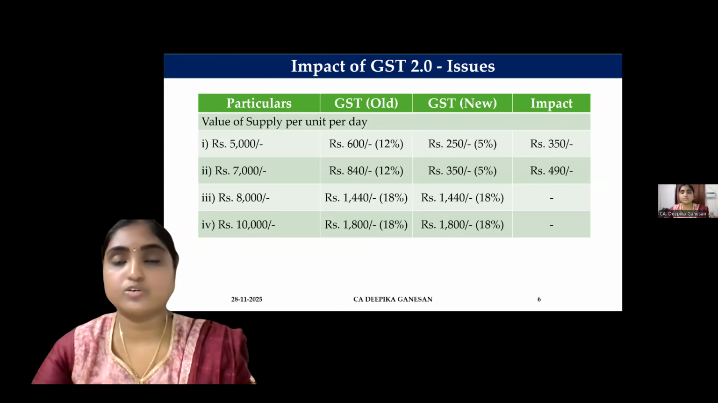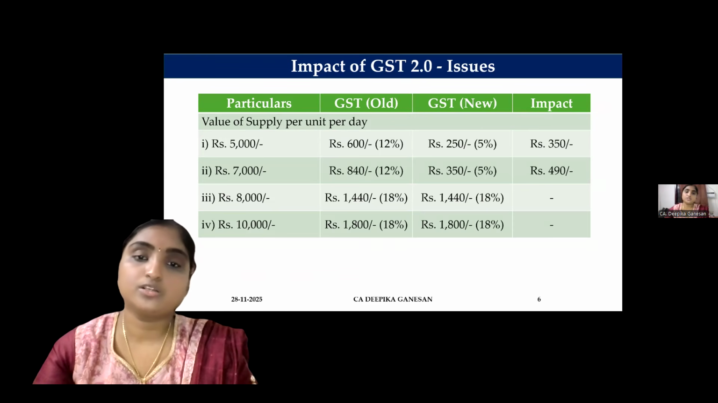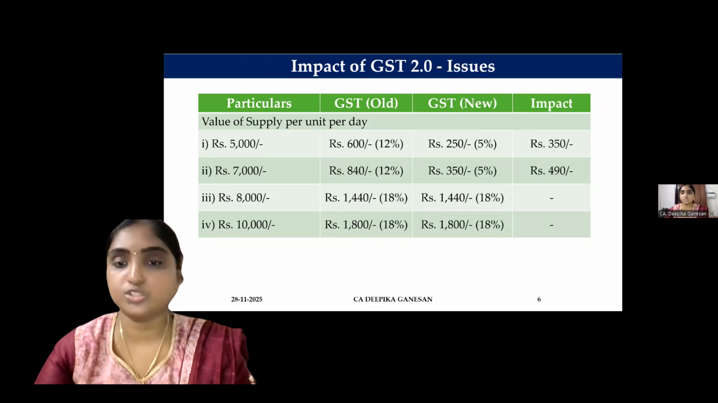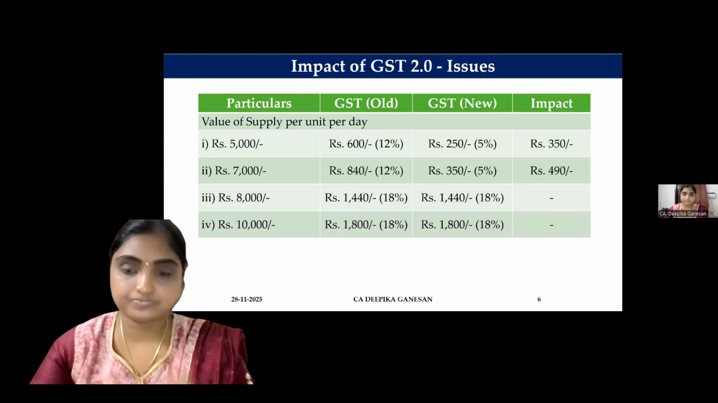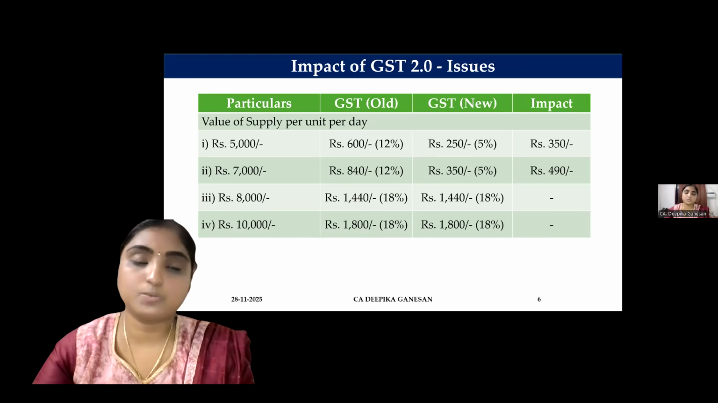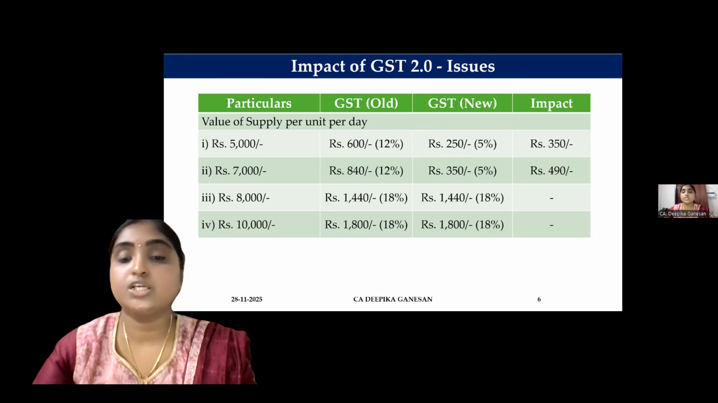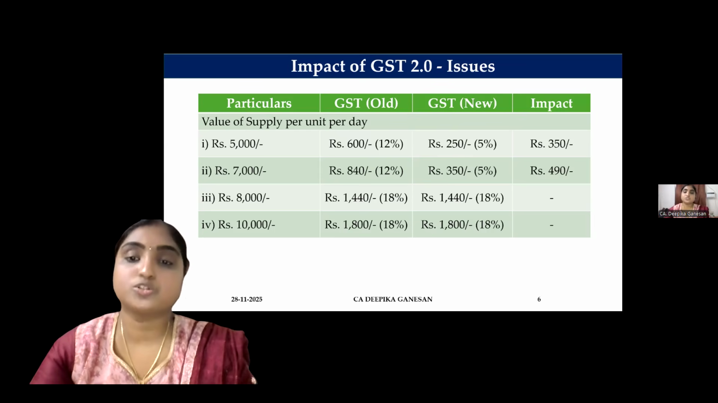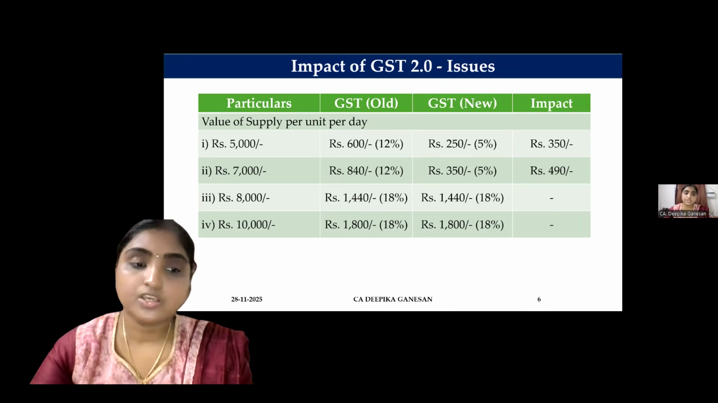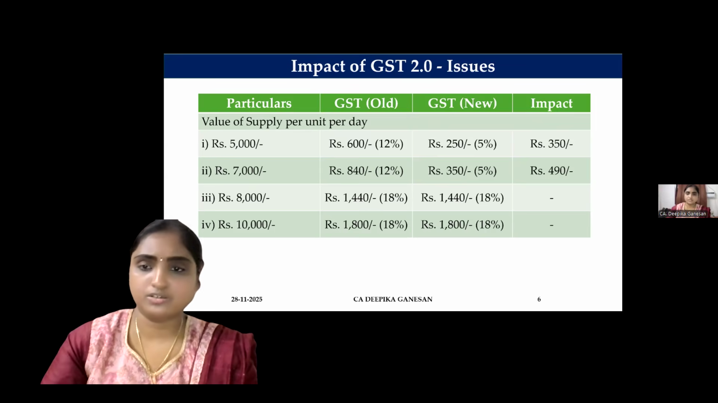So if the value of supply was 5,000, the old rate is 12%, so 600 was the GST, new is 250. So the impact is a reduction of rupees 350. And for 7,000, earlier the old rate was 12%, 840 was the GST, now at 5%, 350. The impact is a 490 rupees reduction. Again, the no ITC condition is not taken into consideration here. So just direct application of the GST rates. And if it was 8,000, same, there is no rate change, 1,440. If it was 10,000, same, 1,800, 1,800.